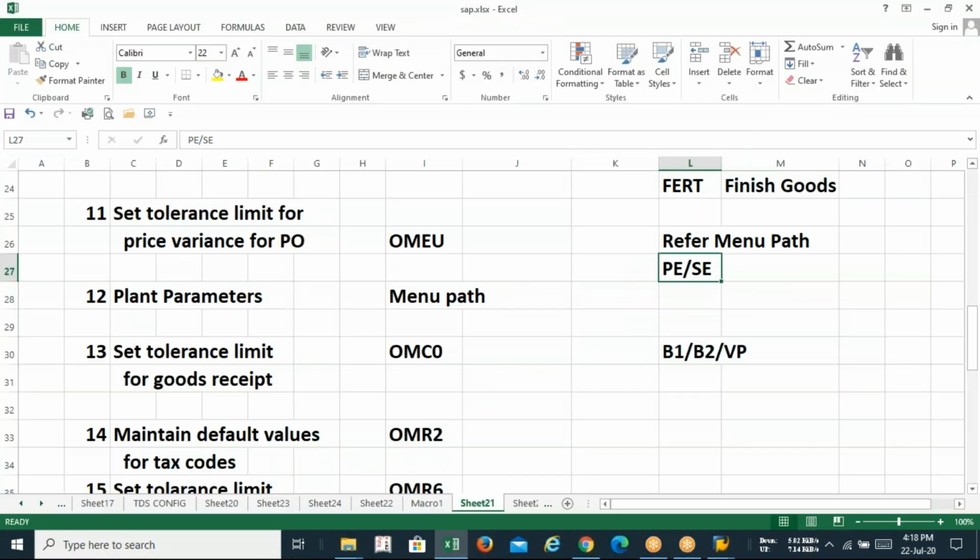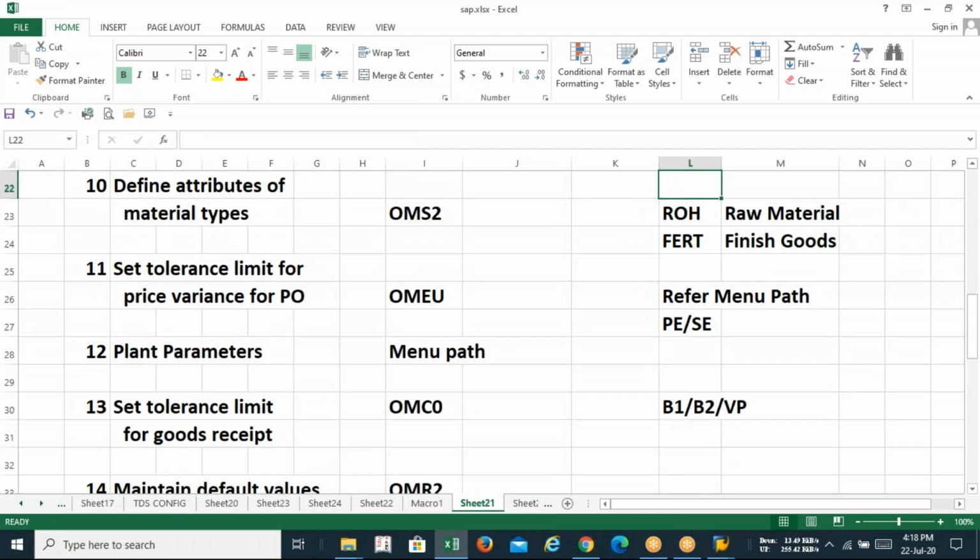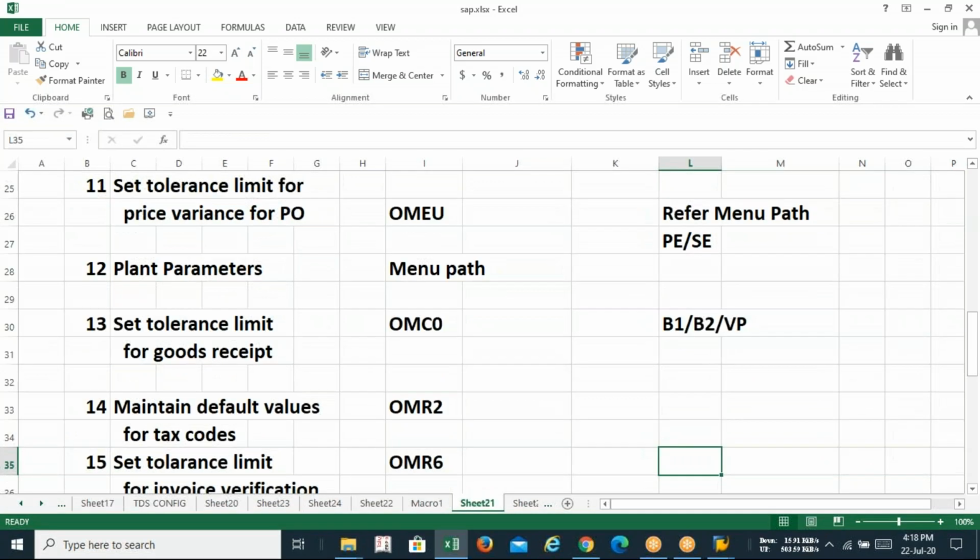I think you have remembered the material attributes. So in material attributes, if you want to configure the raw material, you have to remember ROH. For finished goods, you have to remember FERT. If you don't remember, we are sorry for that. So practice is the only way. Every class, I'll be saying that always, so that you guys practice more and more, and you can easily recall all this stuff.